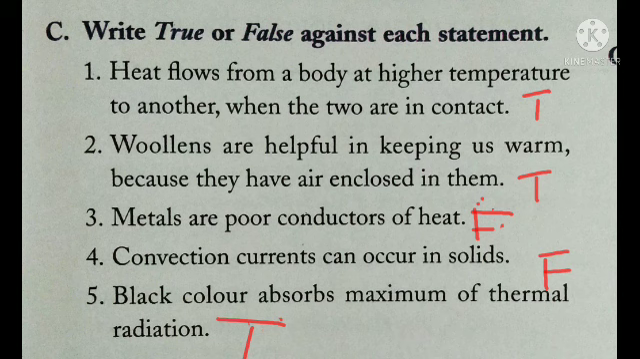Now next, woolens are helpful in keeping us warm because they have air enclosed in them. Yes, absolutely. Woolens have spaces between their fibers, and these spaces are filled with air, and air is a bad conductor of heat, so air helps in keeping our body warm. Now next, metals are poor conductors of heat. No, you can see in your house that cooking utensils like bhagona and pressure cooker are made of aluminum and metals. So metals are good conductors of heat.